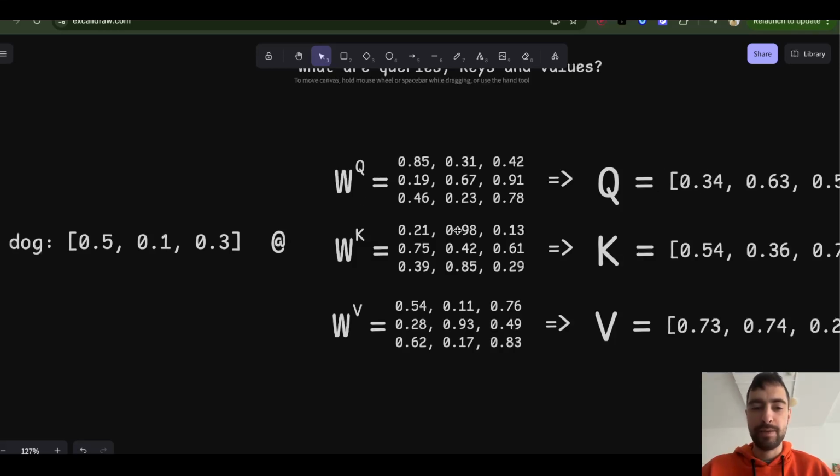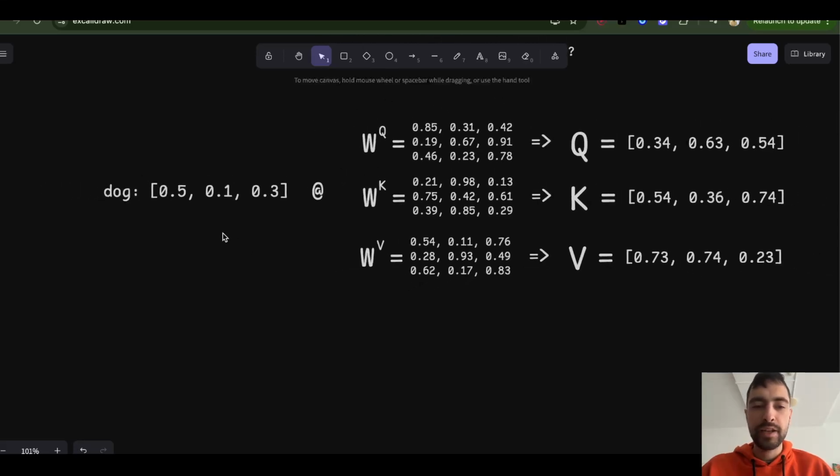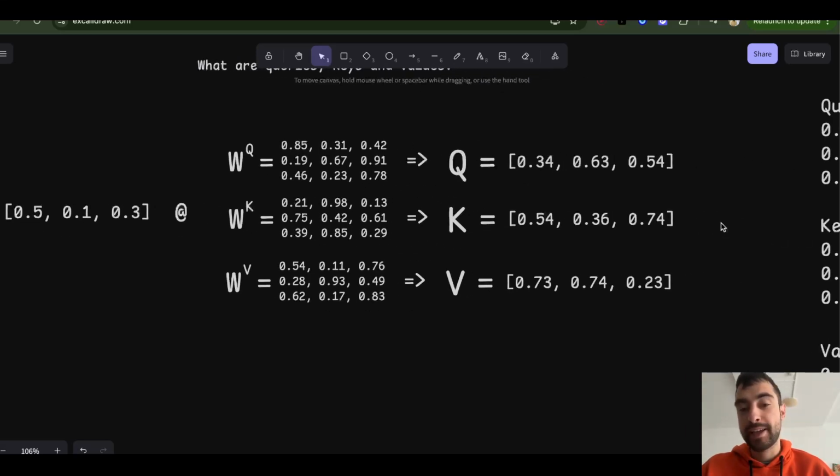Second column does the same to the whole vector and generates the second feature. I'm looking for something that's a truck, or that was, I don't know. And the same way, we generate key and value. Just to quickly say, key is what context I have, what context I can give you.